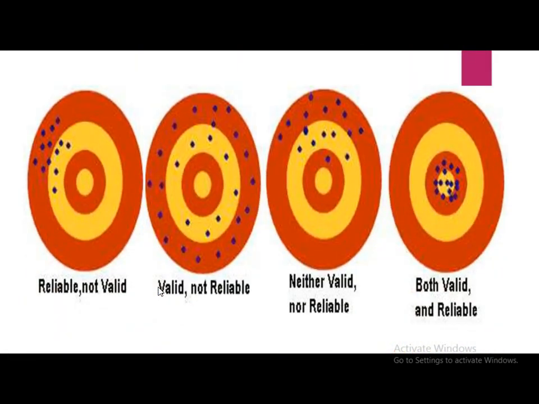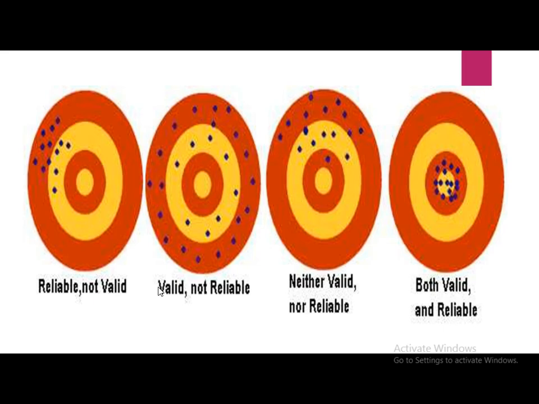So now you can see these four figures where the targets are hitting the right spot. In the first figure, at left hand side, the dots are in the same region. So here the results are not valid because our target is the middle point. So this is not valid, but they are reliable. The second, where the dots are scattered everywhere.